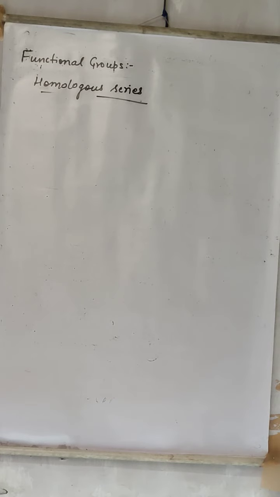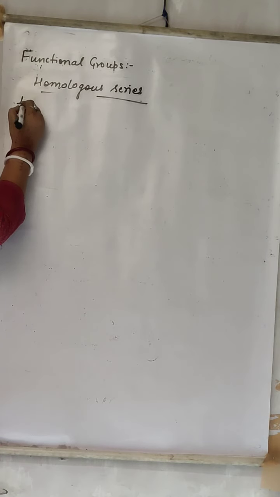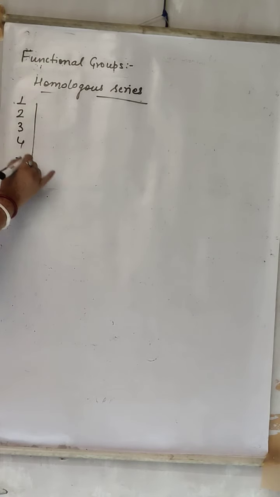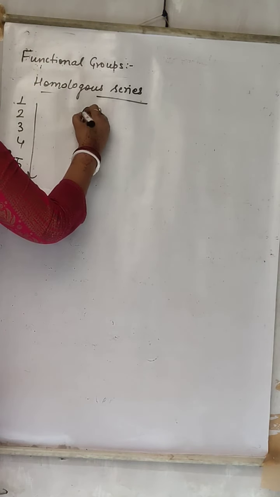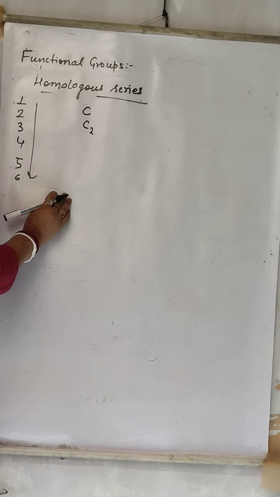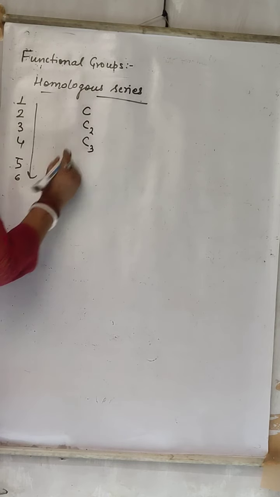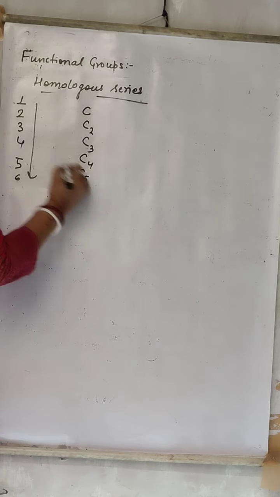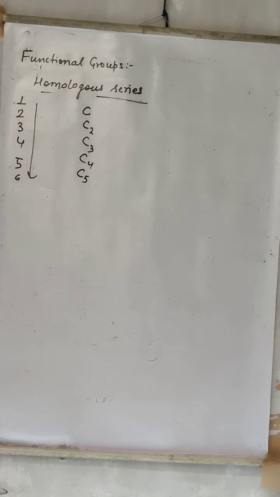So what is this homologous series? That after 1 what comes? 2, after 2 what comes? 3, after 3 what comes? 4, then 5, then 6. This is also a series of 1, 2, 3, 4 numbering. So 1 carbon is there. Then how many carbon should be there? 2 carbon should be there. Then how many carbon? 3 carbon. Then how many carbon? 4 carbon. Then how many carbon? 5 carbon. So in this way a series is obtained. That is called as homologous series.